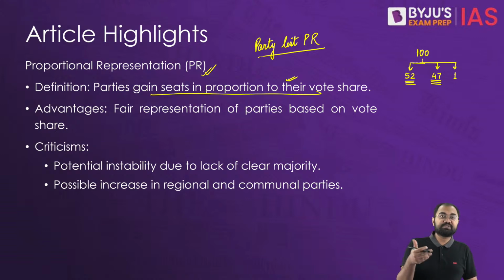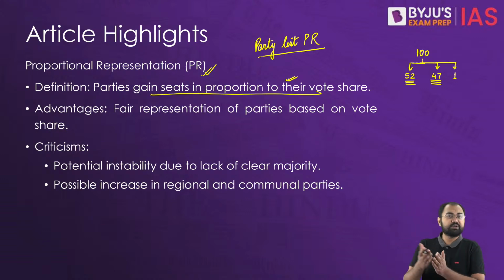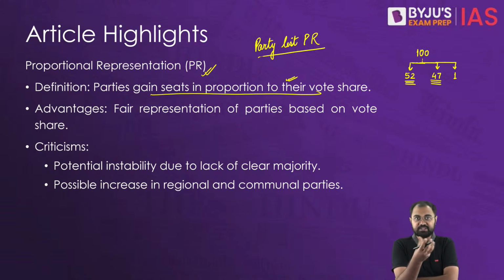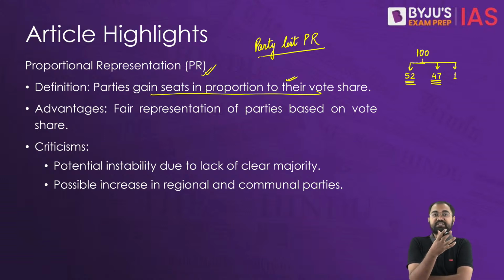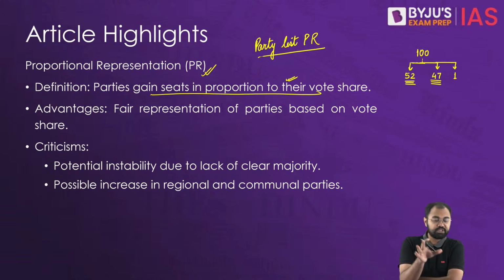First, it provides representation to all the parties according to their vote share. So for example, when you take the 2024 elections in states like Gujarat, Madhya Pradesh, Chhattisgarh, what we have seen is that in these areas the India Alliance would have secured 23 seats under the proportional representation system, but they have achieved 0 seats in these areas.